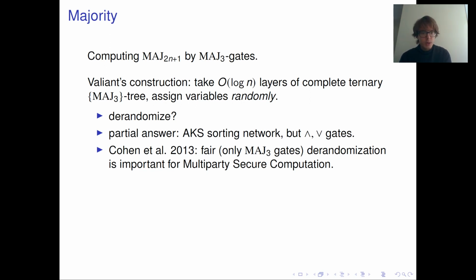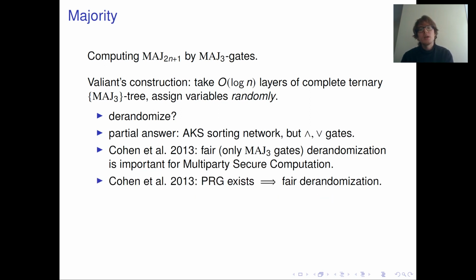But anyway, motivated by these applications in multi-party secure computation, Cohen et al. first showed that if pseudo-random generators exist, then fair derandomization of Valiant's construction is possible. So fair, again, means that we use only majority-free gates.